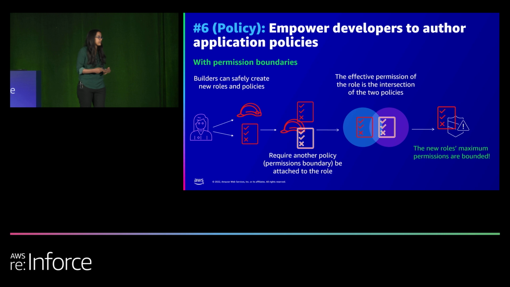So whenever they are working on their application and creating roles to grant those applications the required permissions, they are required to add those permission boundaries, which then bound the maximum permissions available to those applications. So even if the policy that they end up writing, which is custom for their use cases, is not too fine-grained, the permission boundary helps you ensure that it is not outside what you intended for your account.